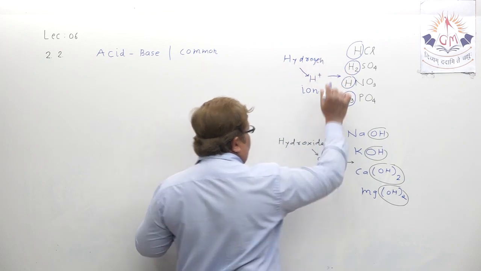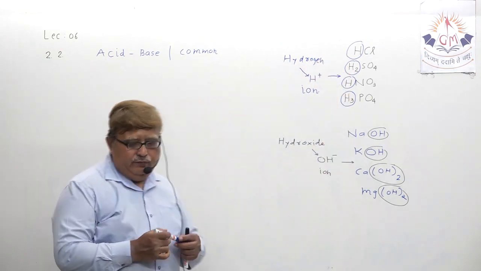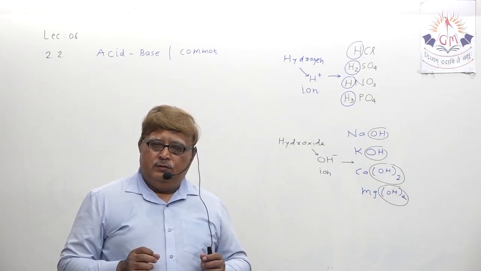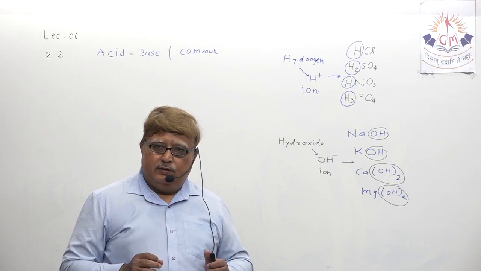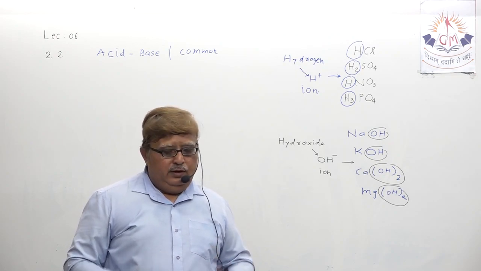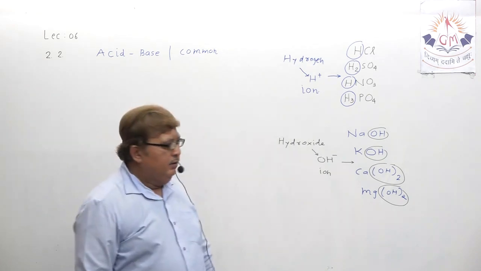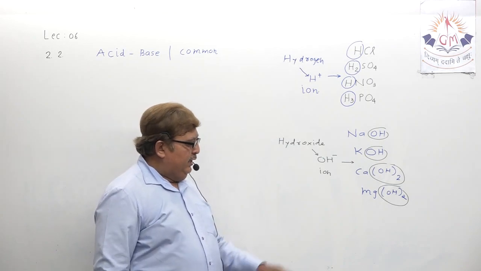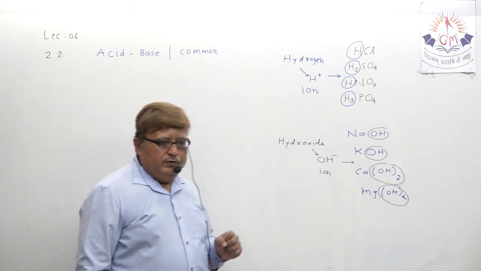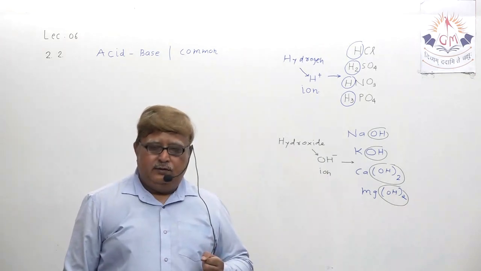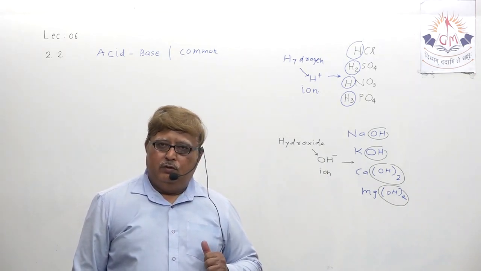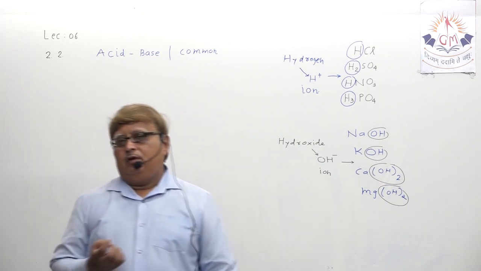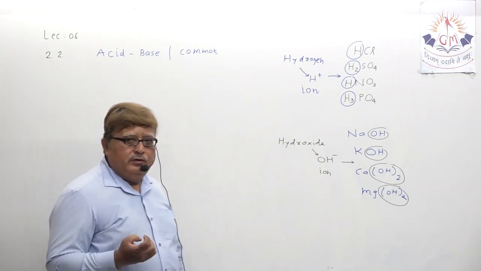So one thing is clear: all acids possess H plus ion and all bases possess OH minus ion. So for acid, H plus ion and for base, OH minus ion. So acid and base have one thing in common, that they both release.